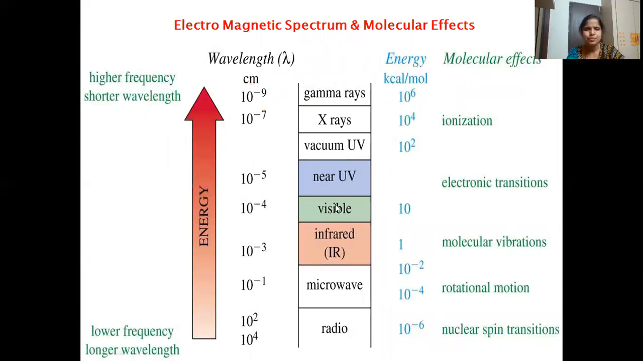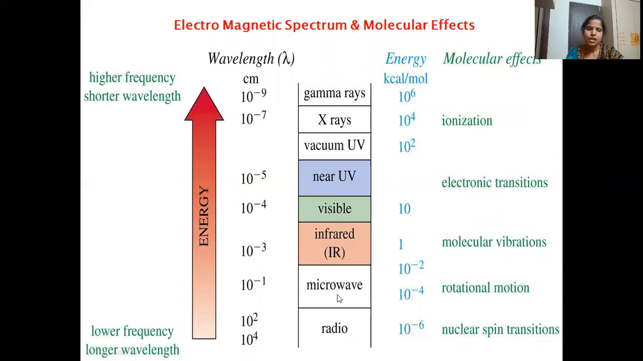This is again the electromagnetic spectrum and the molecular effects that we see when matter is exposed to these different types of rays. When matter is exposed to highly energetic rays, that is gamma rays or X-rays, ionization of the molecules takes place. In UV-visible, as I said, electronic transitions are seen. If we move down to IR radiations, which are much less energetic than UV-visible, we come across only molecular vibrations.